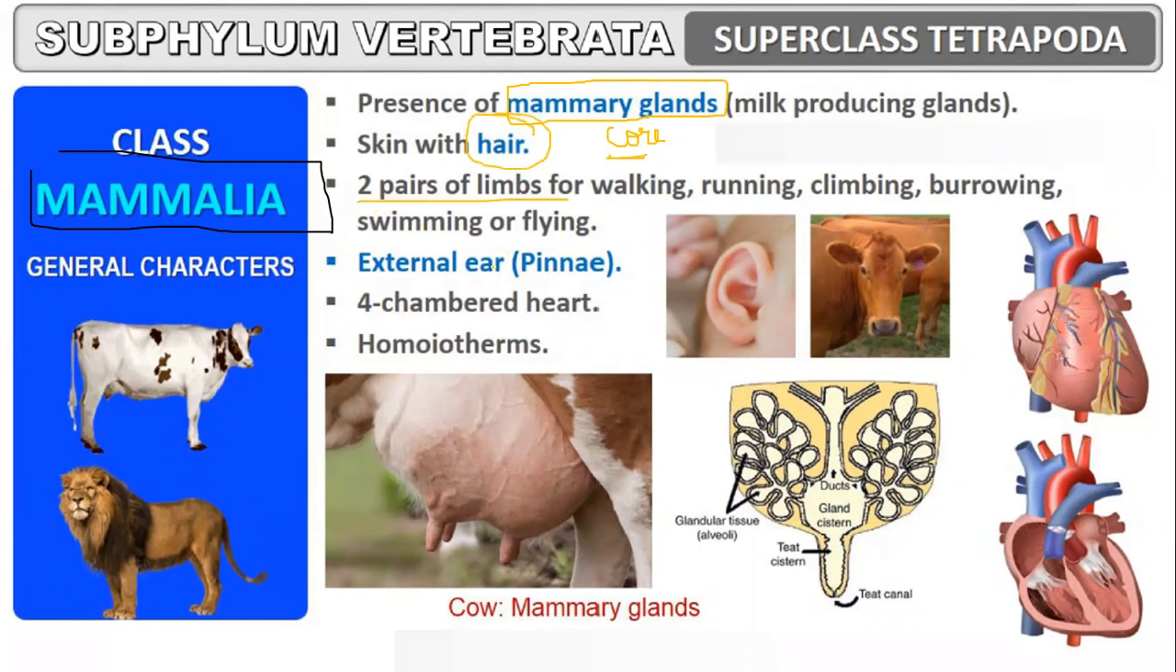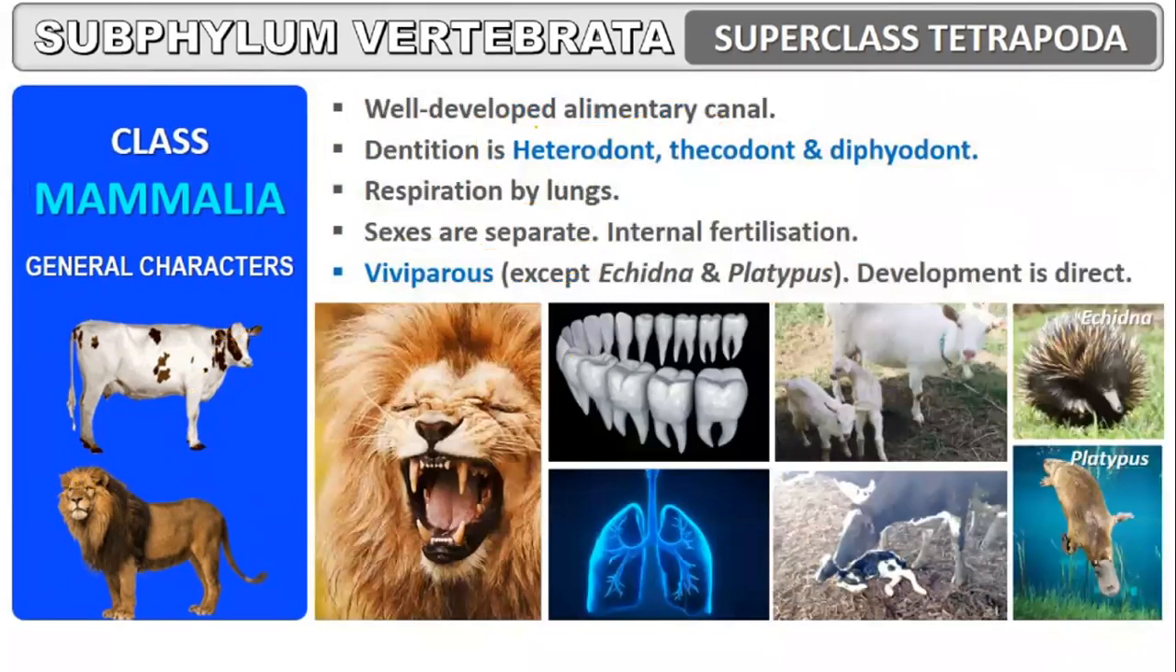Skin with hair, two pairs of limbs, external ear pinnae. Again, MCQ question. External ear pinnae. Mammary glands would be there. They have a four-chambered heart and they are homeotherms. They have a well-defined alimentary canal. Dentition is three different terms. Please note this down. The dentition of mammals is having three different features. Heterodont, thecodont, diphyodont.